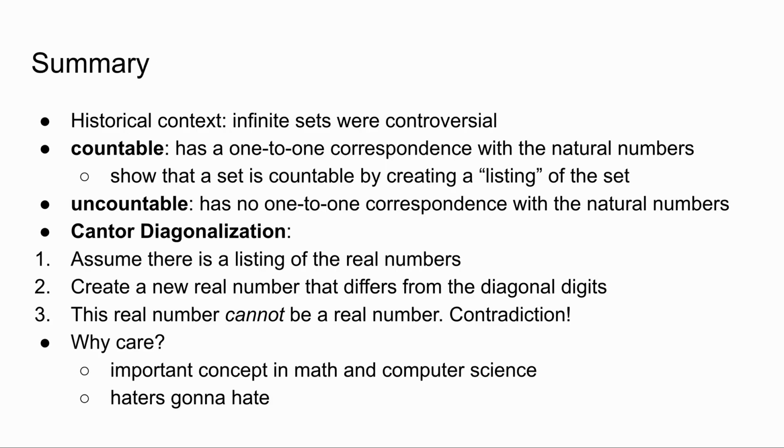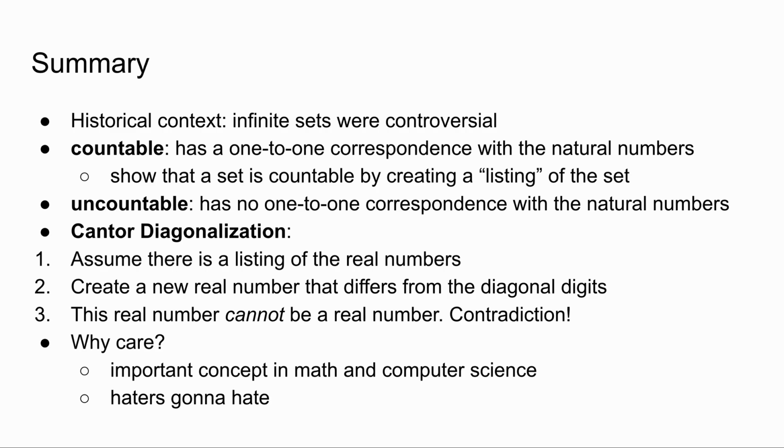Let's summarize what we've learned today. We learned some historical background behind Cantor diagonalization, which is that infinite sets were a controversial topic at the time. Then we learned that a countable set has a one-to-one correspondence with the natural numbers, and we can show this by creating a listing of the set. We learned that an uncountable set has no one-to-one correspondence with the natural numbers, and one way to show that a set is uncountable is through Cantor diagonalization.